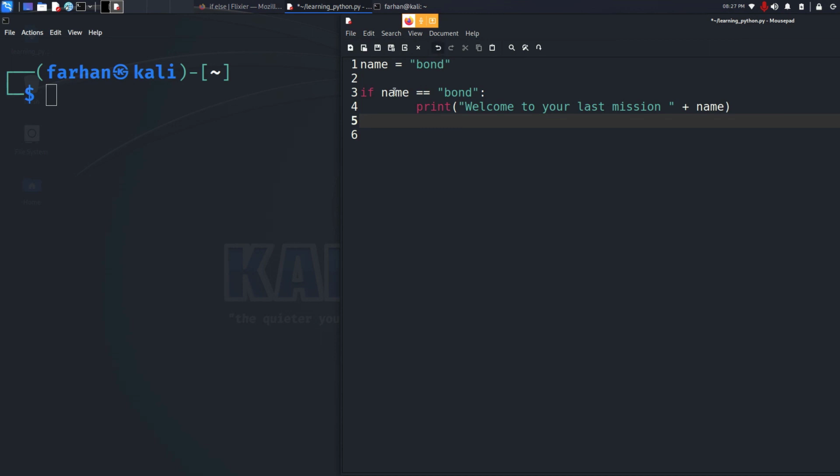So right now I'm saying if the name variable is equal to Bond, which I have already given the name Bond, so this string is true, right? So this Bond is equal to this Bond, which is a true statement. Then I will print welcome to your last mission, and then I'll call my variable again, and I will say else print imposter alert, alert, alert.